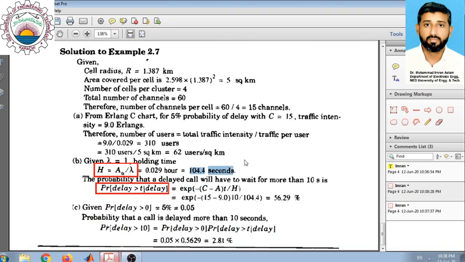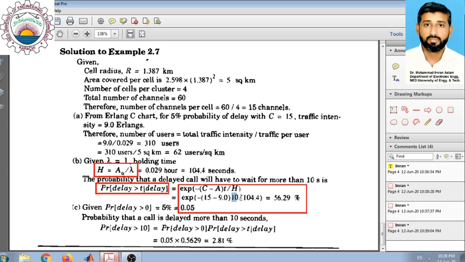we will see that this is 104.4 seconds. So if we put these values in the expression, e raised to the power minus (C minus A) t by H, where C, the number of channels, is 15 in a cell, and A, the traffic intensity in the cell, is 9, and 10 seconds is the delay we are focusing on, divided by H which is 104.4.